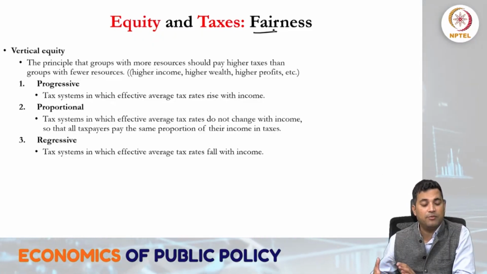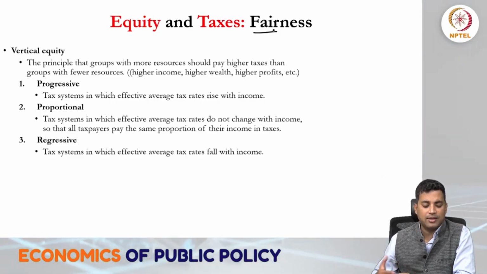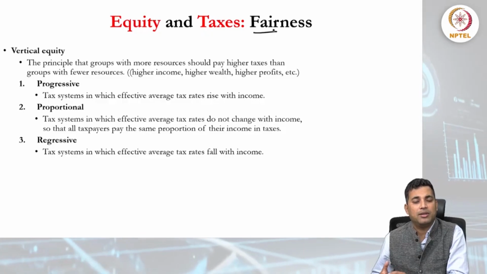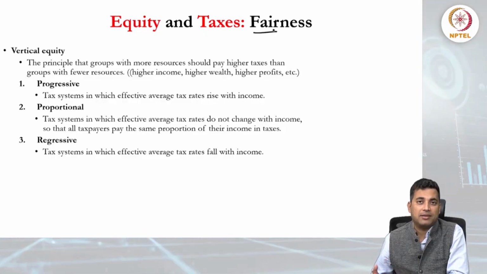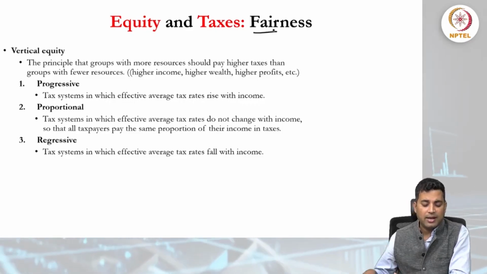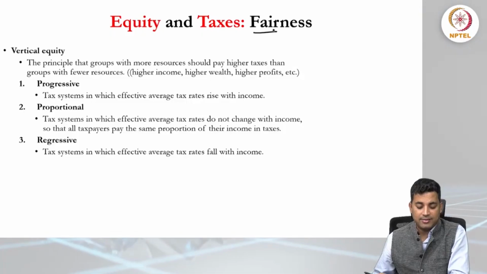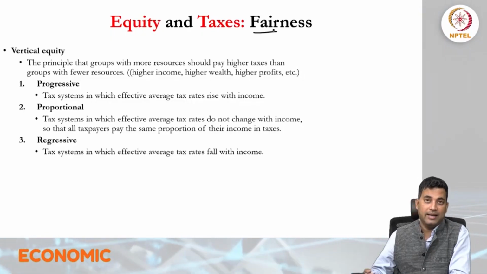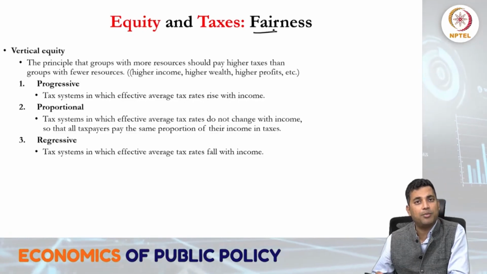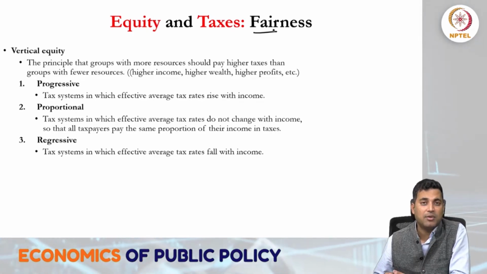The principle of vertical equity is that groups with more resources should pay higher taxes than groups with fewer resources. We have been giving this example with regard to types of taxation, like progressive taxation or regressive taxation. So here, the higher income group should pay higher taxes, those with higher wealth or the elite should be paying more taxes, and producers who have higher profit should proportionately pay higher taxes. These are the examples in the context of vertical equity.